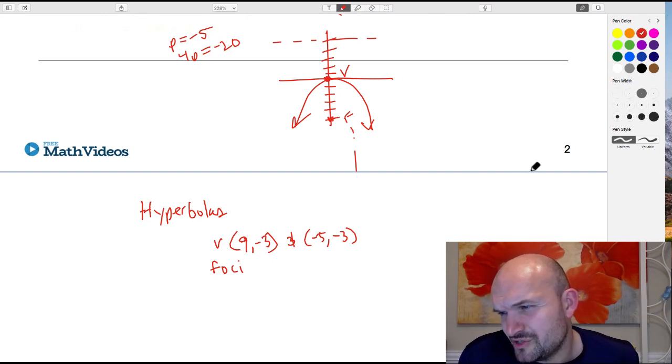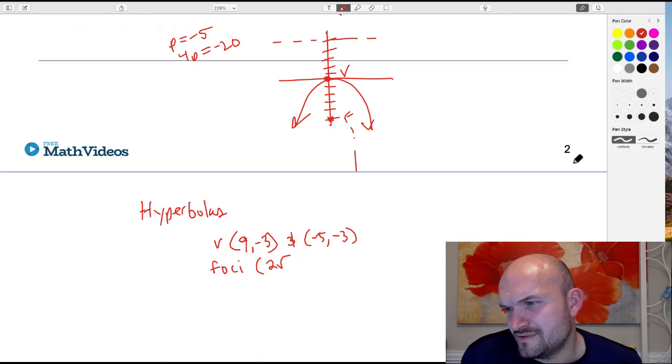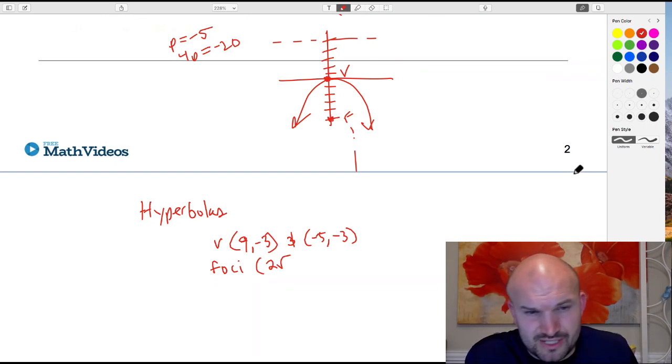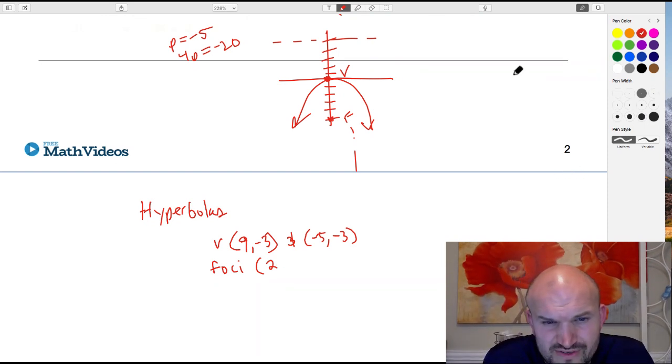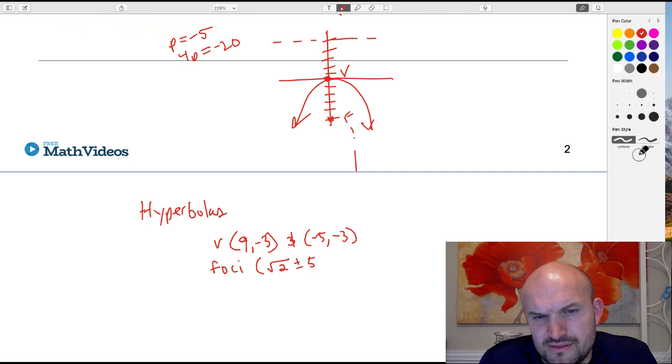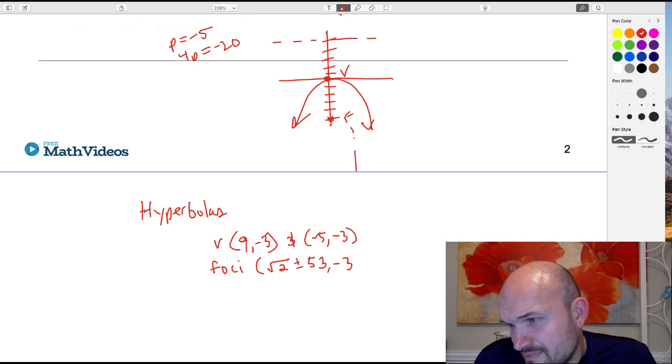is going to be 2 square root plus or minus 53. Is that the square root of 2 plus or minus 53, comma -3?